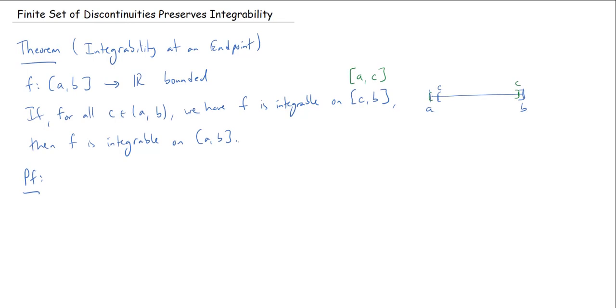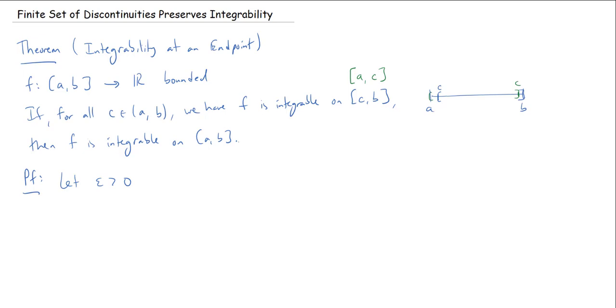So let's get in here. If I want to show that f is integrable, then I can use the integrability criterion, and that's going to require me to show that there's some partition such that the difference in the upper and lower sums is bounded by some positive multiple of epsilon. So I need to start by choosing an epsilon. Let epsilon be positive.